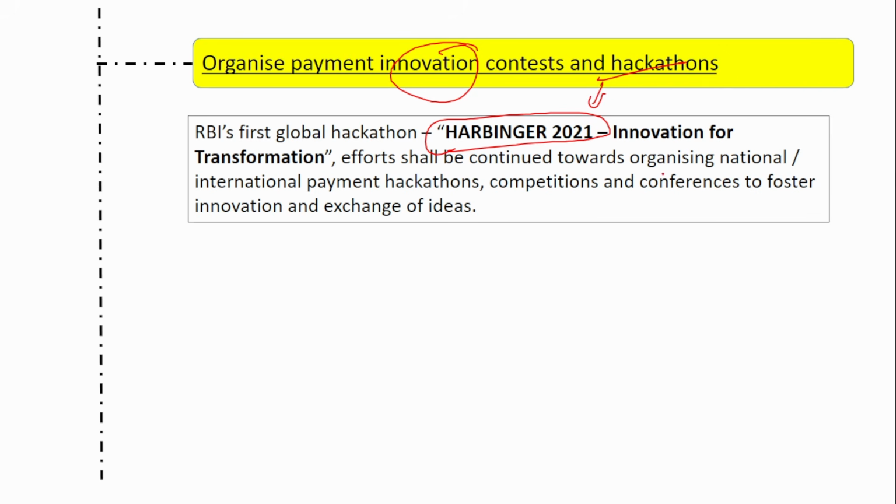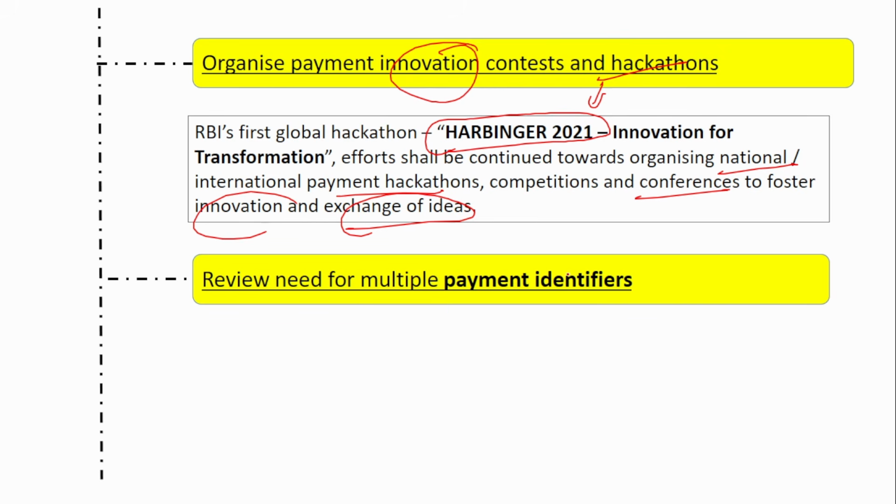So now efforts shall be continued towards organizing national and international payment hackathons, competitions and conferences to foster innovation and exchange of ideas. So generally what happens in a hackathon, existing problems are listed, and the new financial entities or the banks and all, they will come with a new innovation. That is how this problem can be tackled. If this problem is already tackled, how can we tackle it even more in a better way? So all this is discussed in this Harbinger, and new solutions are introduced. So this should be encouraged. More organized national and international hackathons should take place so that new ideas are brought in.